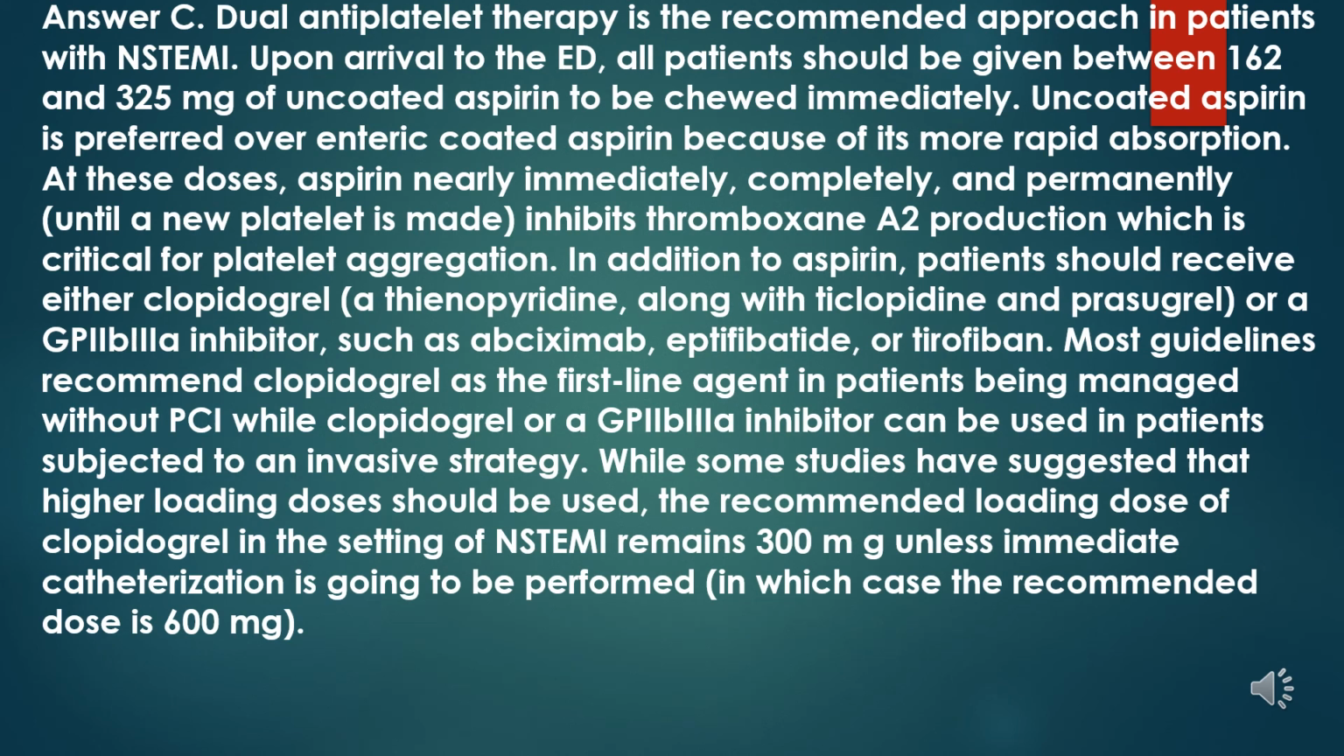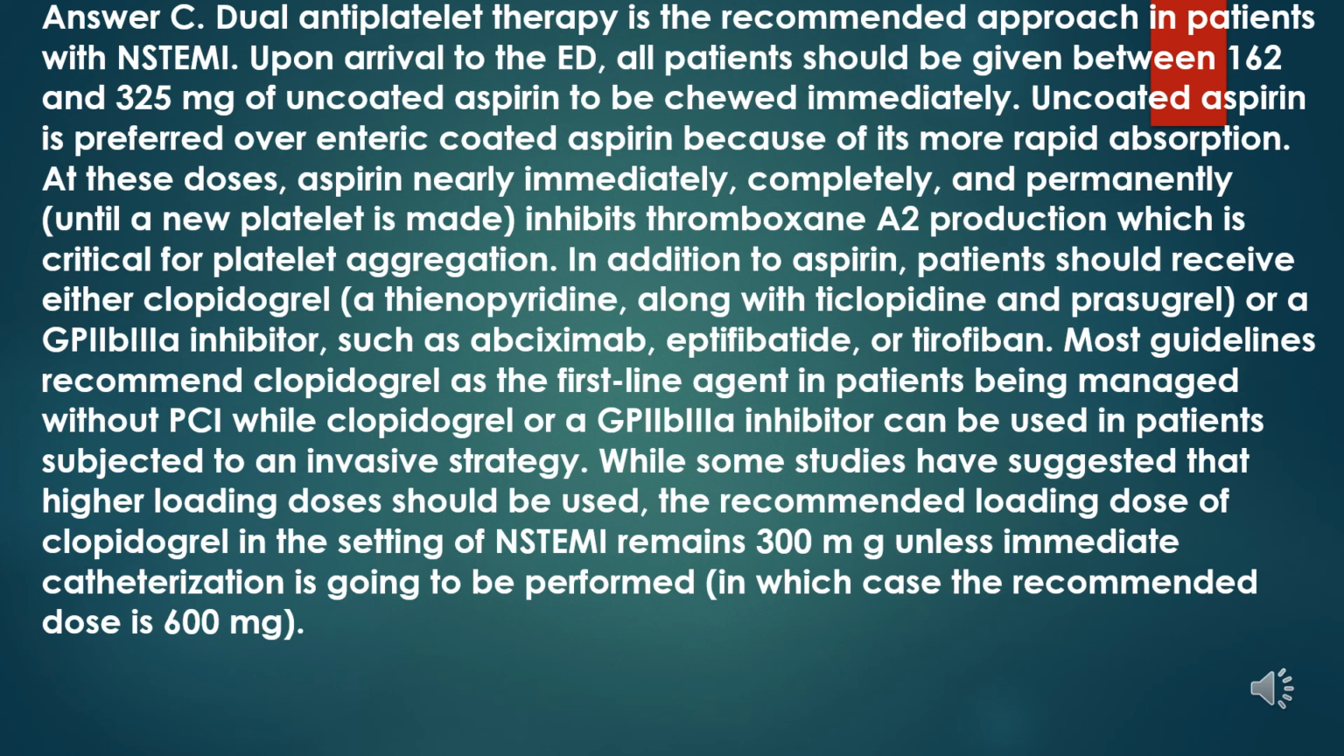Answer C. Dual antiplatelet therapy is the recommended approach in patients with MI. Upon arrival to the ED, all patients should be given between 162 and 325 milligrams of uncoated aspirin to be chewed immediately. Uncoated aspirin is preferred over enteric-coated aspirin because of its more rapid absorption. At these doses, aspirin nearly immediately, completely, and permanently, until a new platelet is made, inhibits thromboxane A2 production, which is critical for platelet aggregation.